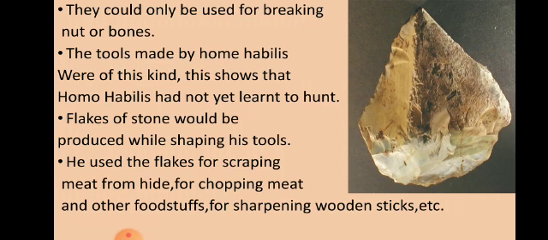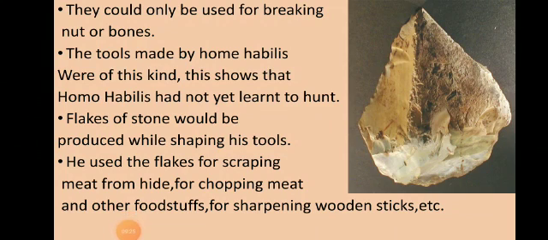So for that we needed to break it into pieces, to chop it. Chopping means cutting into small pieces. So we used it to chop the meat and other foodstuff, not only meat but also vegetables and fruits. For example, if they found a big watermelon or even a pineapple, it was not possible to break it into pieces by hand. So for that purpose they used these flakes and sharpened wooden sticks. In this way the primitive man, Homo habilis and Homo erectus, used these stones.